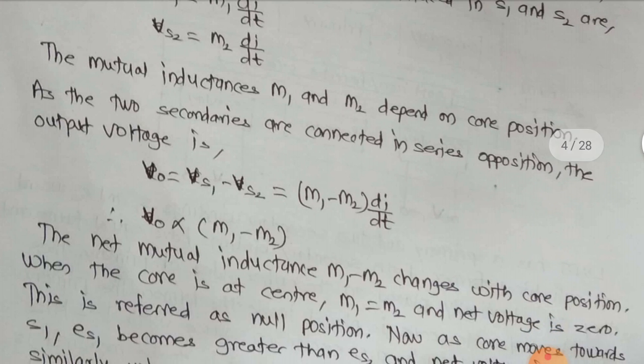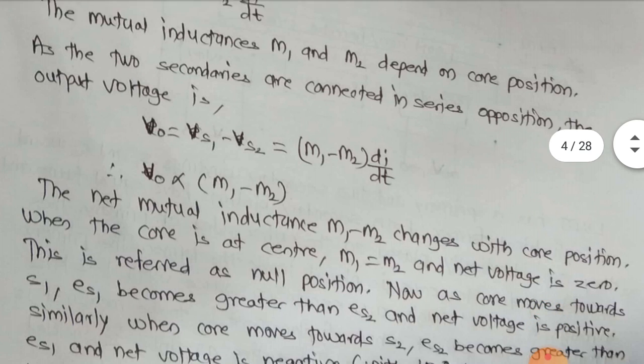As the two secondaries are connected in series opposition, the output voltage VO is equal to VS1 minus VS2. Here the output VO is directly proportional to M1 minus M2.